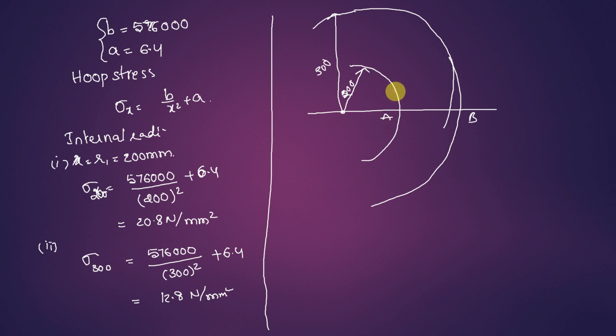What is the pressure here? Inside it is, as given in the question, 8 Newton per mm square, and outside it is 0. That is pressure. And at inner radius, sigma 200 is how much? Sigma 200 is 20.8. That is sigma 200 at inner radius. At sigma 300, at outer radius, what is it? It is 12.8. It is a clear observation that the stress is varying across the thickness. The stress is maximum at the inner radius and minimum at the outer radius.